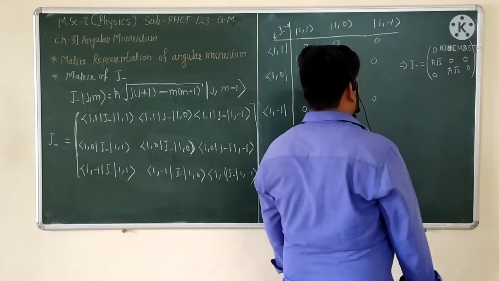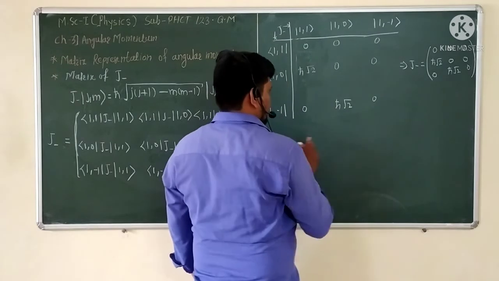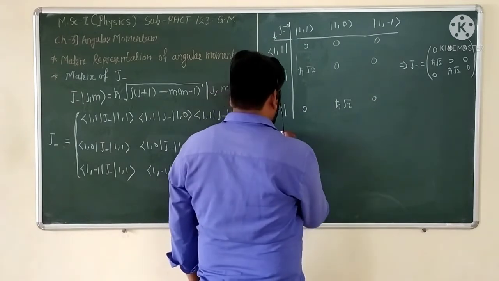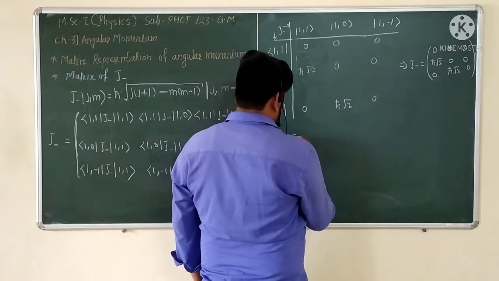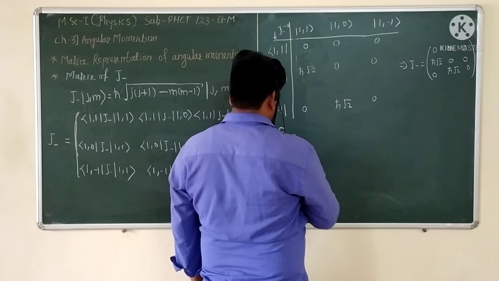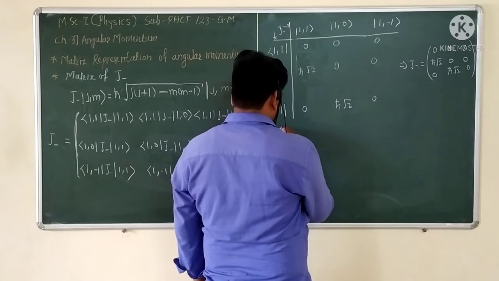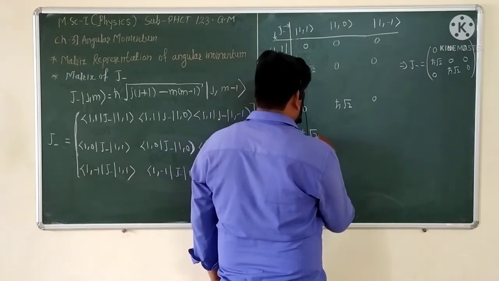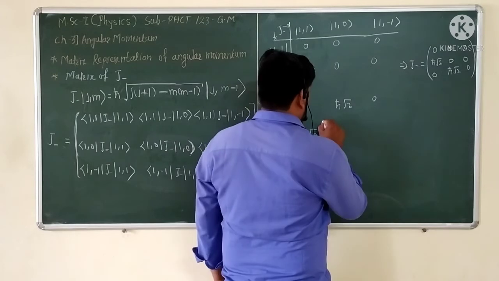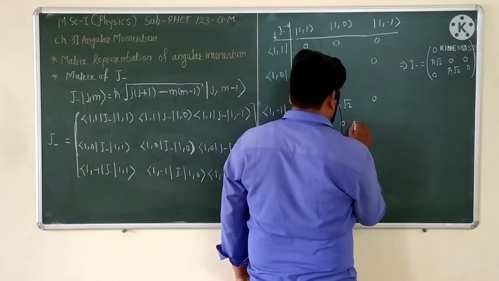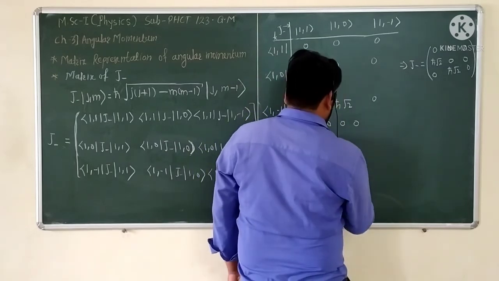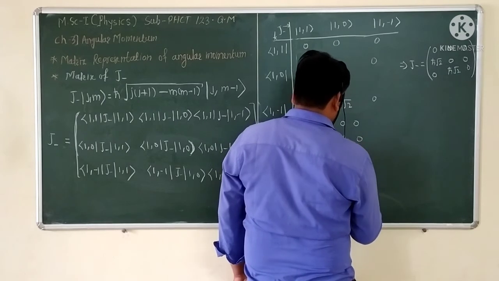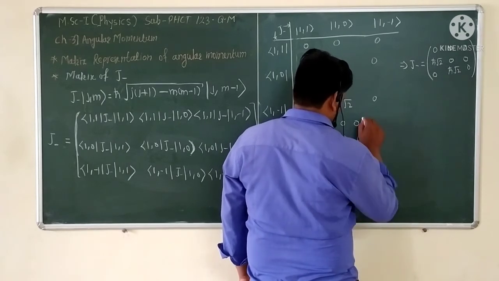Okay, and if we take this ħ√2 outside, then the matrix representation of J₋ is nothing but ħ times the square root of 2 into the bracket of 0 0 0, 1 0 0, 0 1 0.